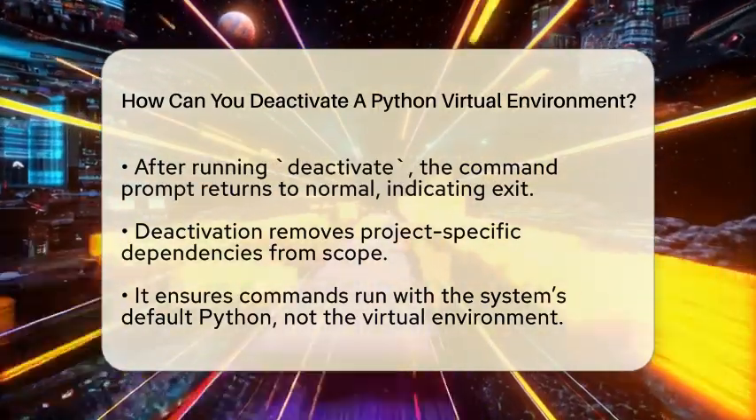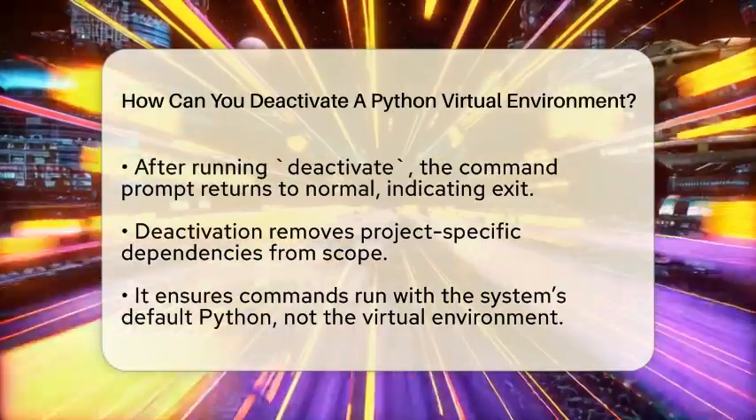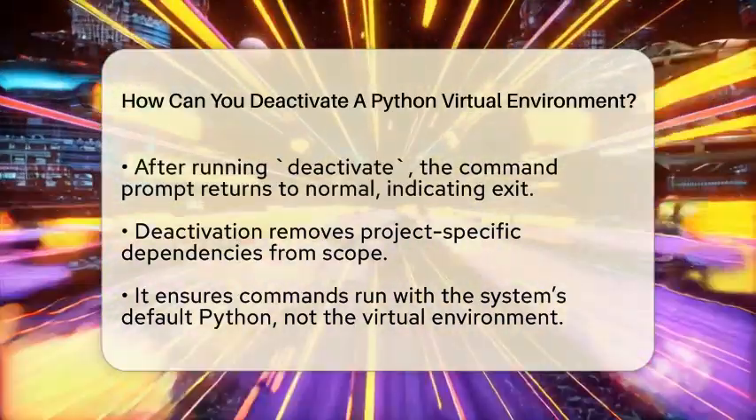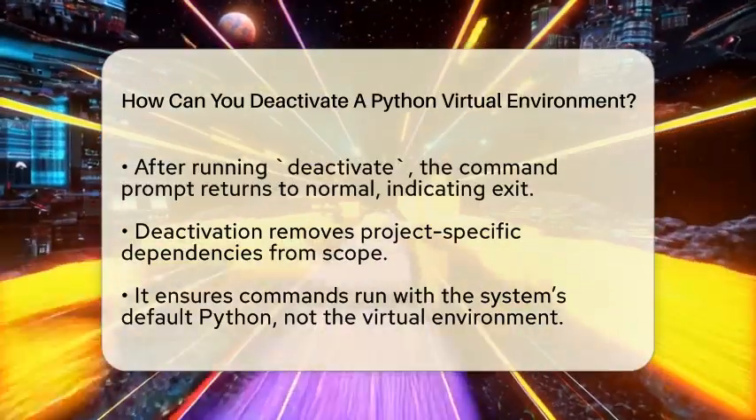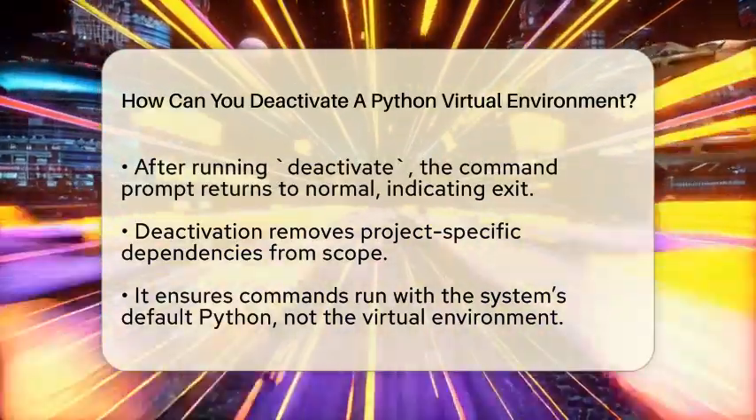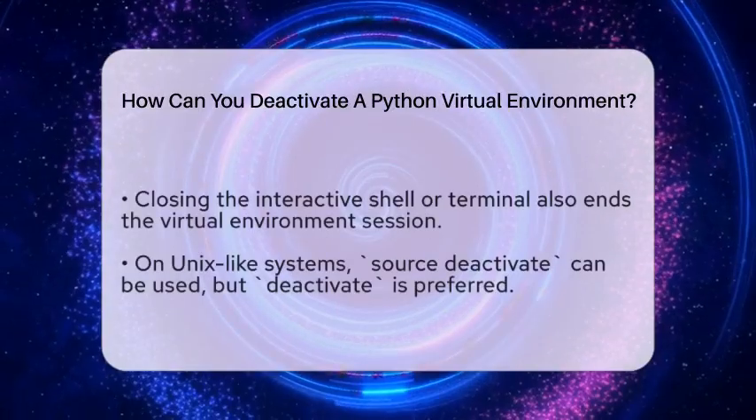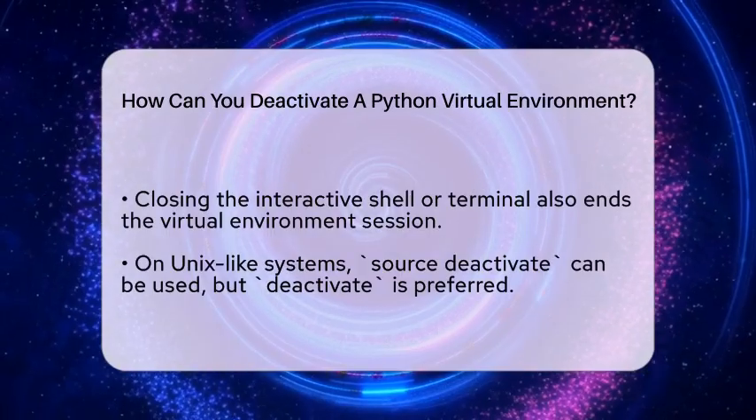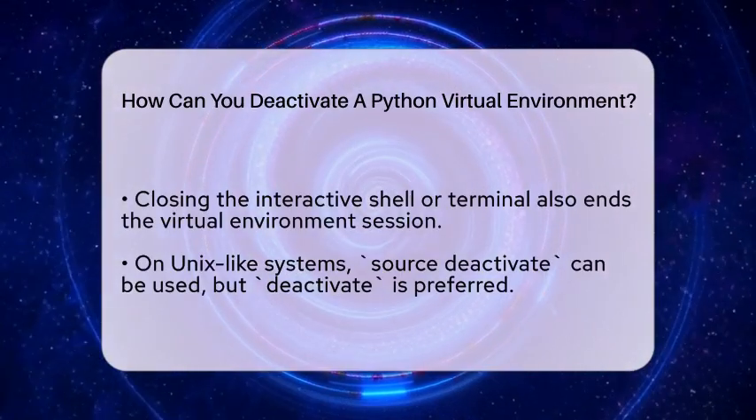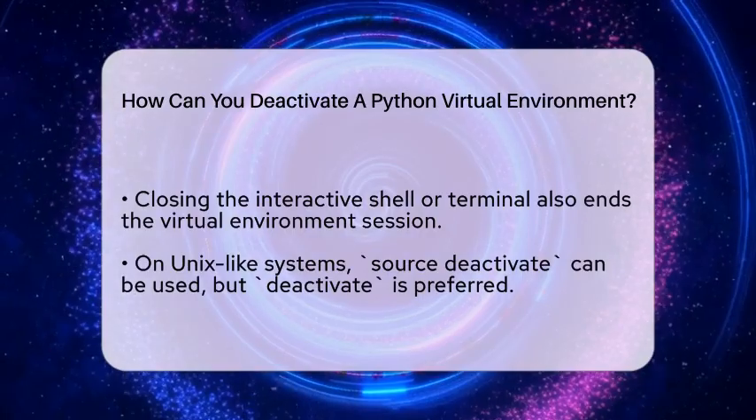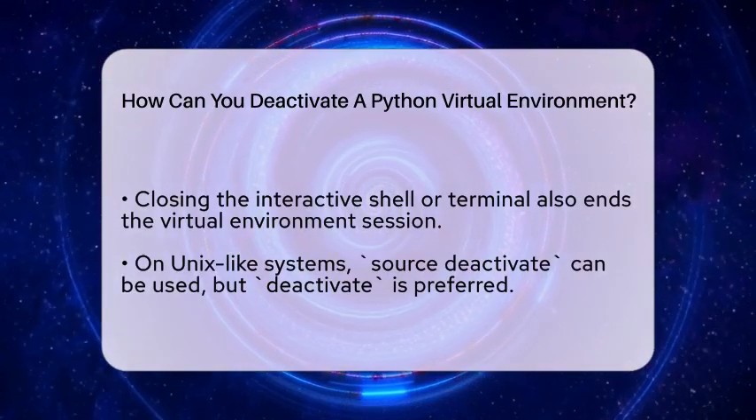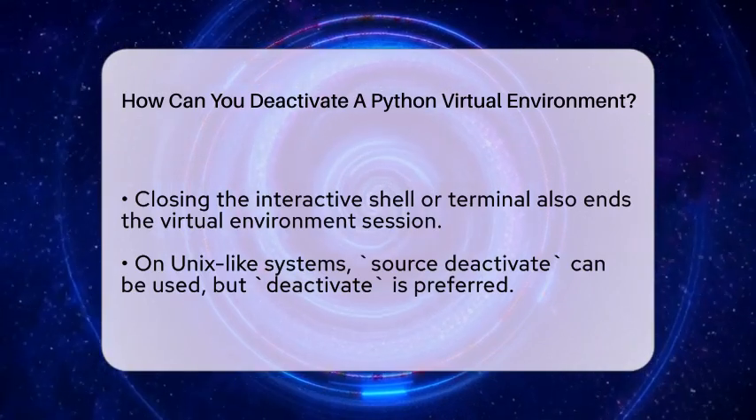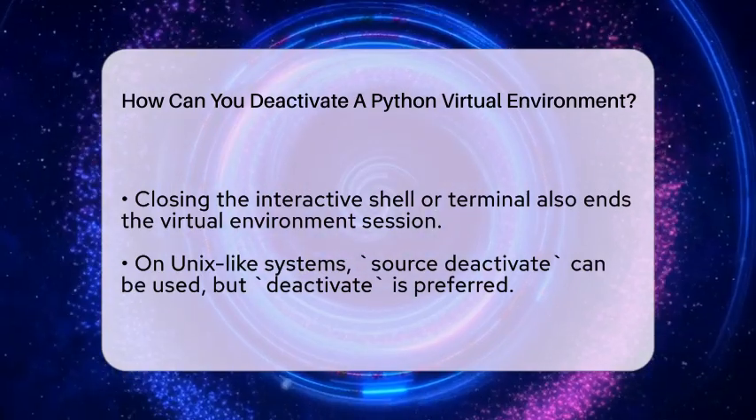This step is especially important when working with backend frameworks like Django or Flask. These frameworks often depend on specific versions of libraries that are installed only inside the virtual environment. Deactivating it ensures you don't accidentally run commands with the wrong dependencies. If you're working in a Python interactive shell within the virtual environment, closing the shell or the terminal window also ends the virtual environment session. But using the deactivate command is the cleanest way to exit without closing everything.